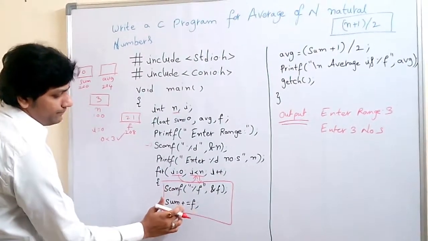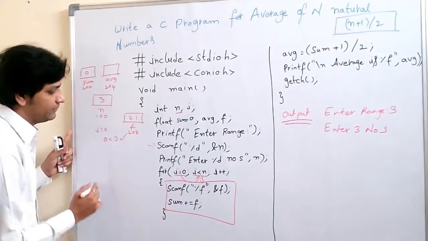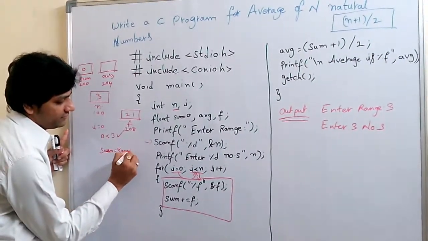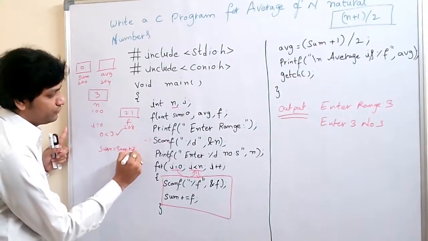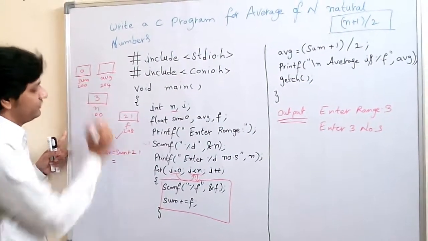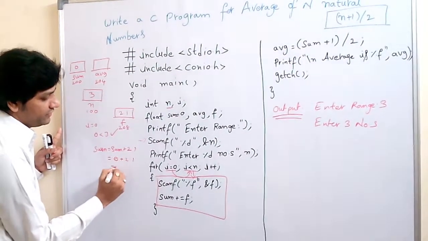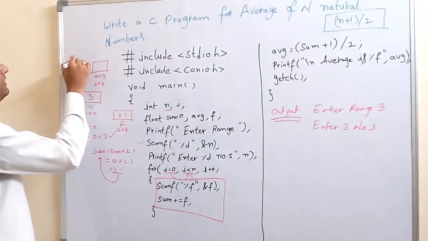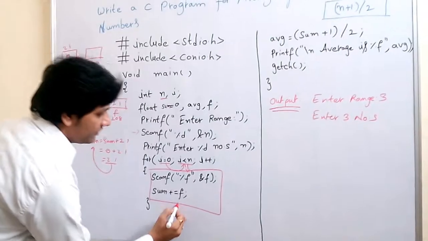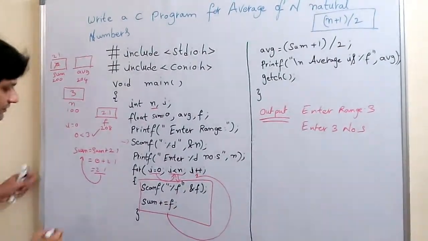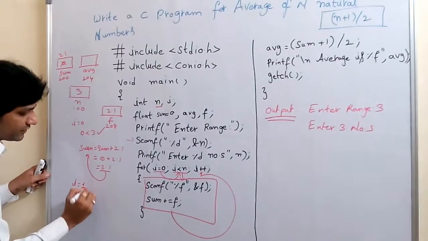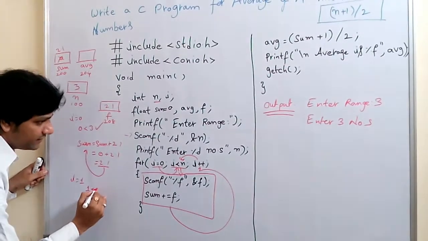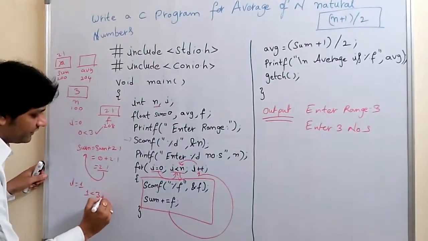Next, sum plus equals f. What is the meaning of sum plus equals f? Sum equals sum plus f. The f value is 2.1 and the sum value is 0, so 0 plus 2.1 is 2.1, which is assigned to sum. Next it moves to i plus plus, so i becomes 1. Now it comes to the condition: 1 less than n, and n is 3. 1 less than 3 is true.